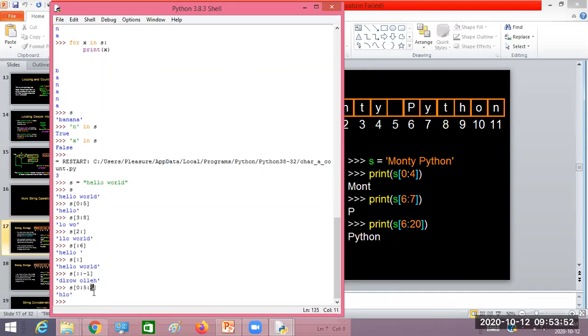Got this one? This third one is the step value. By default the step value will be 1, so it iterates through every character. But when I write some other integer value, then it goes by that value.